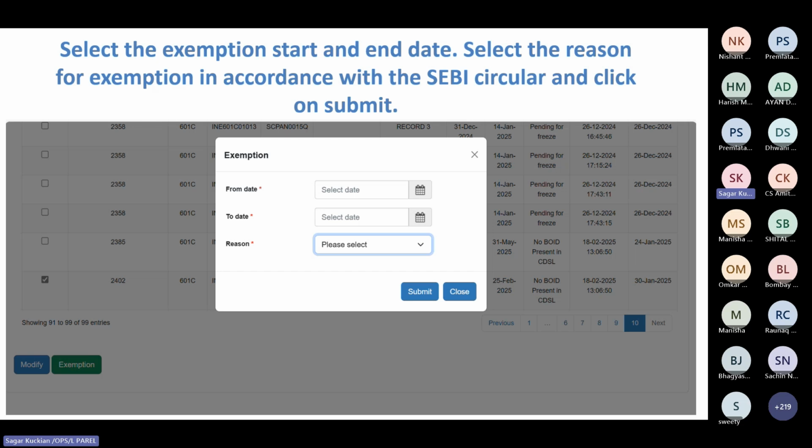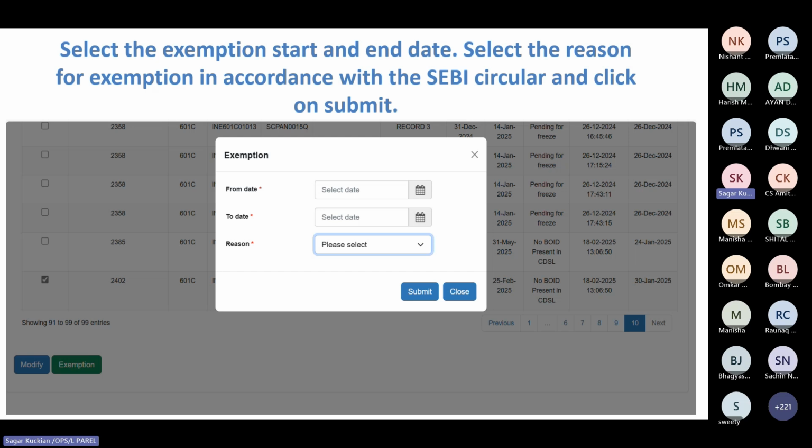Under the exemption option, there are two options: from date and to date. So you are selecting a range for which you want that particular PAN to be unfrozen. The difference between modification and exemption is that by modifying the end date, the PAN will be unfrozen post that end date. But in exemption, as you can see, you are selecting a range.